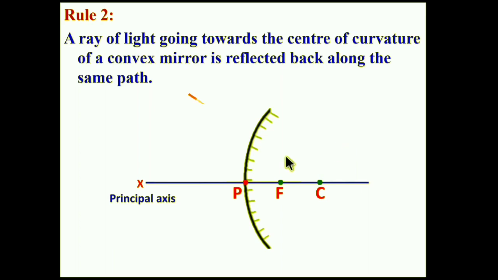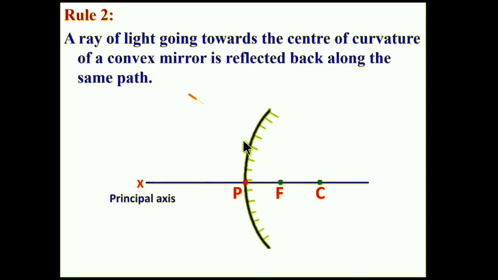Now a ray of light is going towards the center of curvature. It will not reach the center of curvature, but it seems to be going towards it. It is reflected back along the same path, so the light ray will be reflected in the same path it came. This is rule 2.